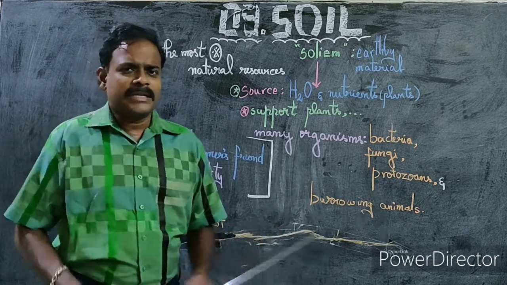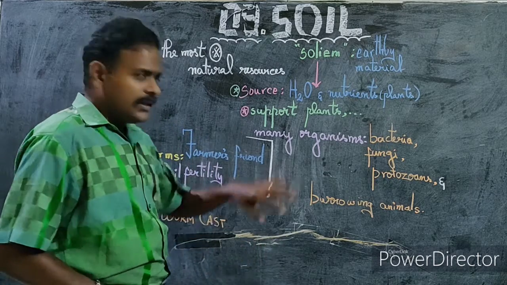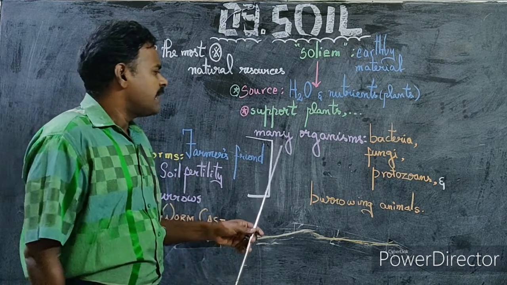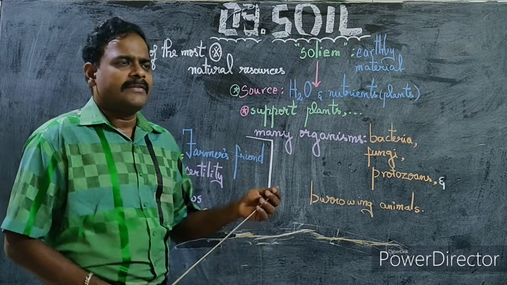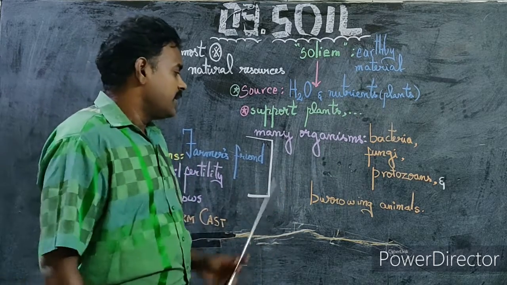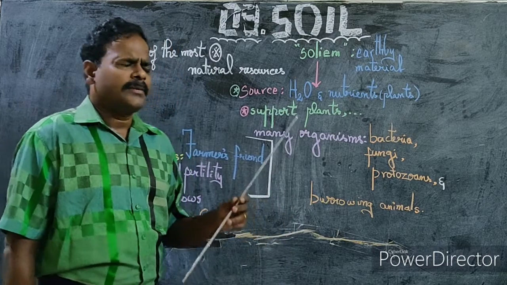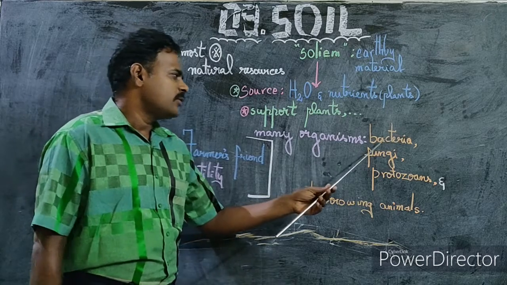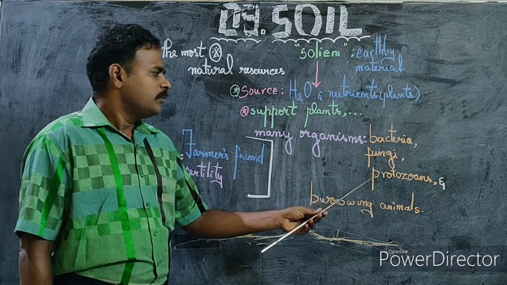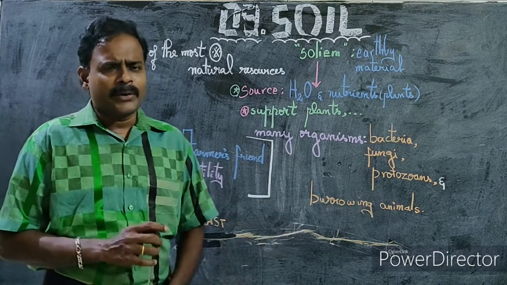Some organisms, as mentioned in our book, have soil as their habitat. Various living organisms, especially microorganisms, have the soil as the habitat, which includes bacteria, fungi, protozoans and various other burrowing animals.